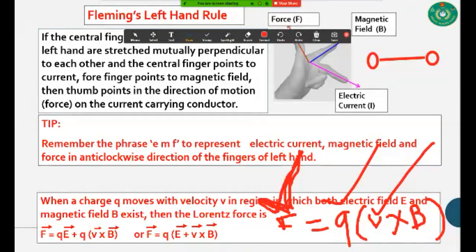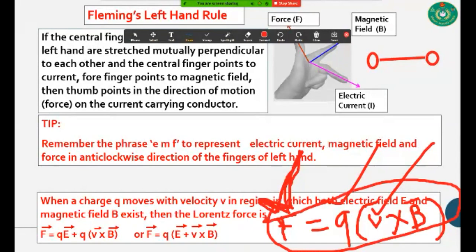This is magnetic force, and its equation is F is equal to Q into V cross B. This is the amount of magnetic force, and you get this force when a charged particle moves through a magnetic field.